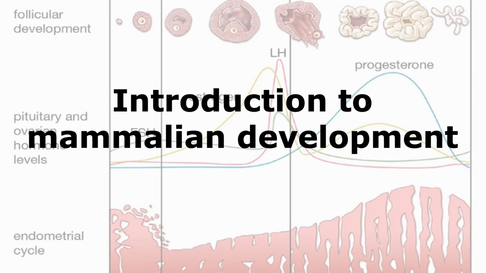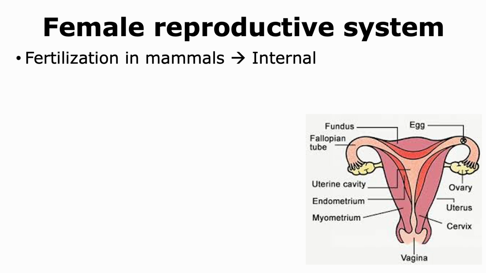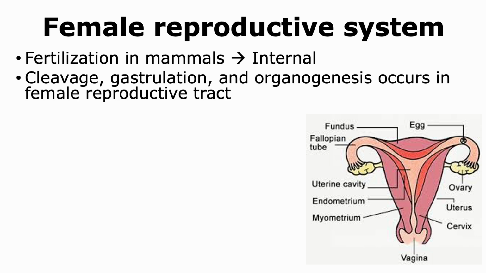Today we will learn about the basic aspects of mammalian development. In the case of mammals, fertilization is internal. It turns out that not only is fertilization internal, but the processes of zygote formation, cleavage, gastrulation, and organogenesis also occur in the female reproductive tract and hence are also internal.